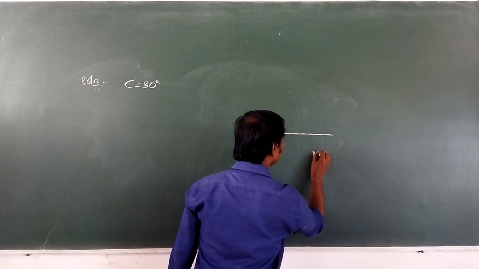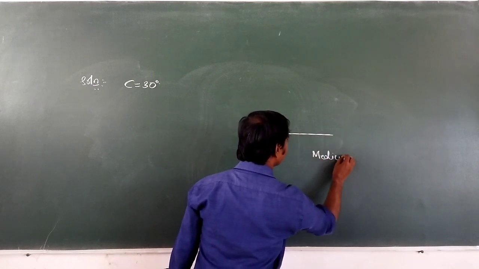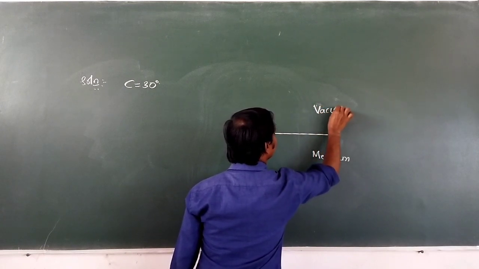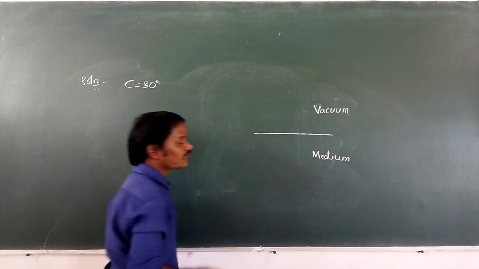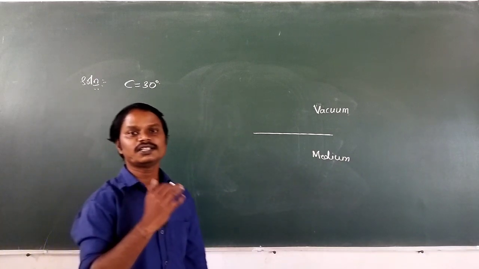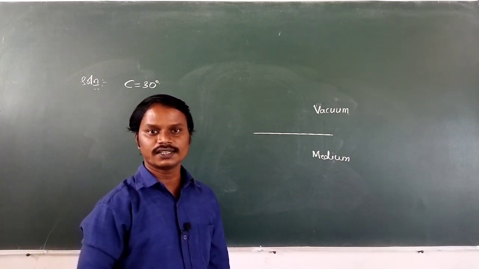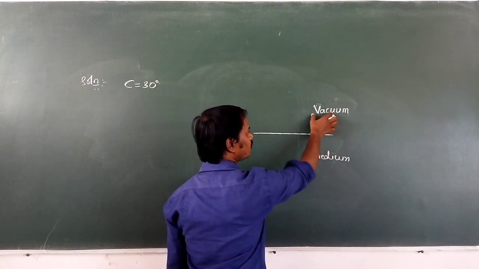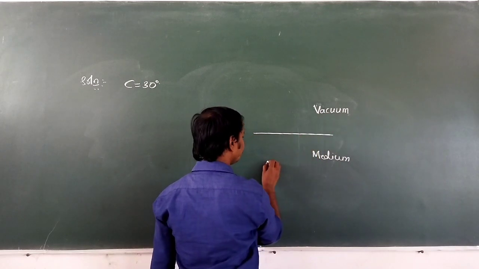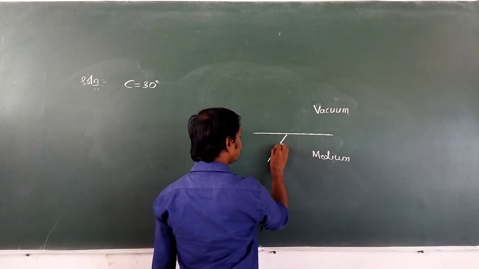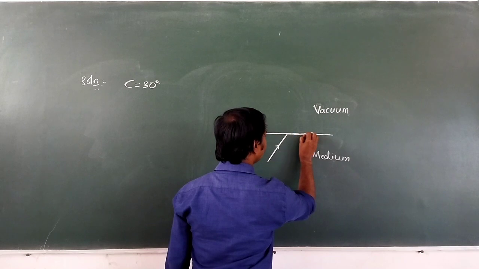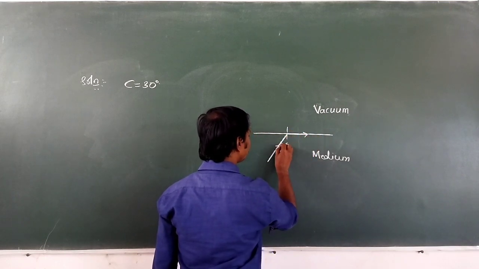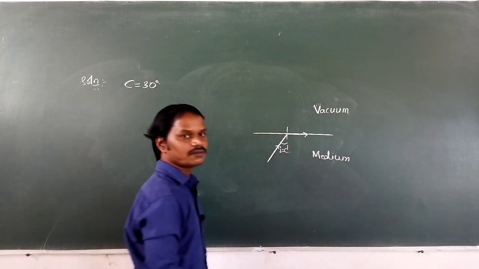This is a medium and this is vacuum. Then what is the condition for total internal reflection? The light must travel from denser to rarer. Now from which medium to which medium is the light traveling here? Denser to rarer means medium to vacuum. Then here the angle of incidence is equal to the critical angle, that is I is equal to C.